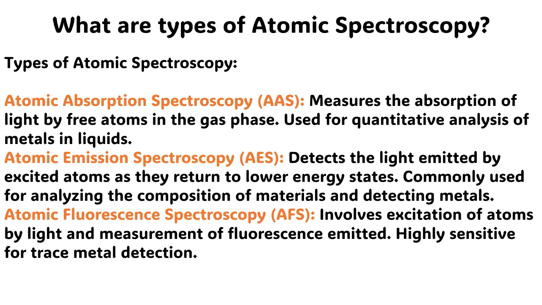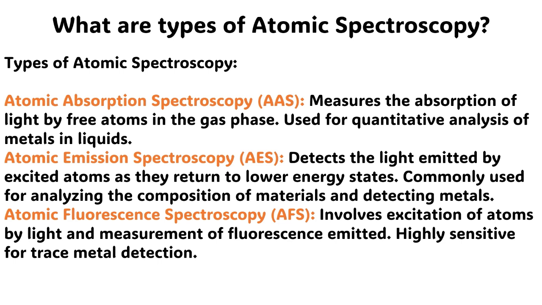Atomic emission spectroscopy. It is abbreviated as AES. In this spectroscopy, we detect the light emitted by excited atoms as they return to their lower energy states. This technique is commonly used for analyzing the composition of materials and detecting metals.